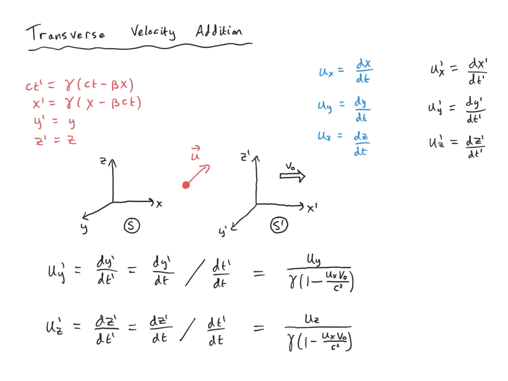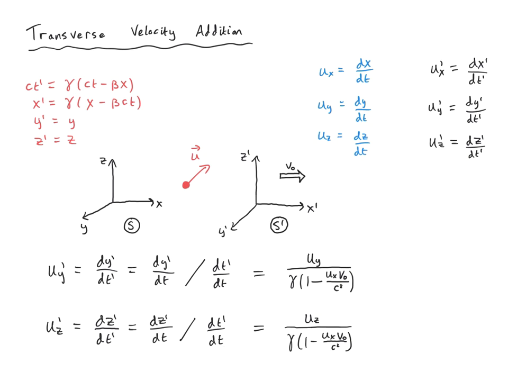Exactly the same calculation follows for the velocity component along the z direction. We see that u_z prime is just equal to u_z divided by this same factor. So, even though we only have a relative velocity along the x direction connecting our inertial reference frames S and S prime, that's a Lorentz boost along x, the velocities u_y prime and u_z prime in the primed frame of reference are actually affected by the relative motion along the x direction. This is because of the time dilation effect. It's coming from this factor dt prime by dt in both cases.